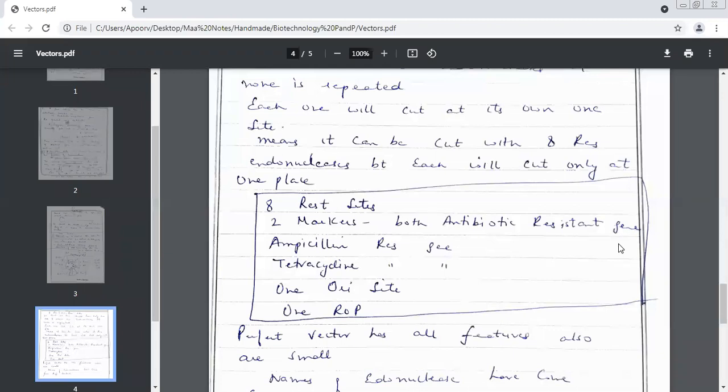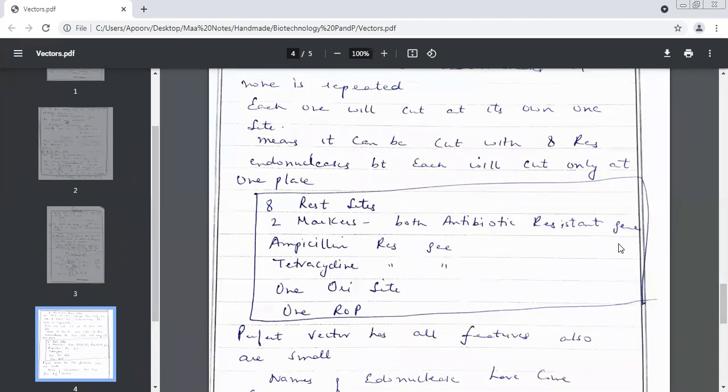If you remember, I told you we can use 2 types of markers. One is an antibiotic resistant gene, and which was the other one? Enzyme producing gene. So have we used an enzyme producing gene, or have we taken both of them as antibiotic resistant genes only? Both antibiotic resistant. And which 2 antibiotics have we selected? Ampicillin and tetracycline. Okay. So we are trying to say what all this pBR322 has.